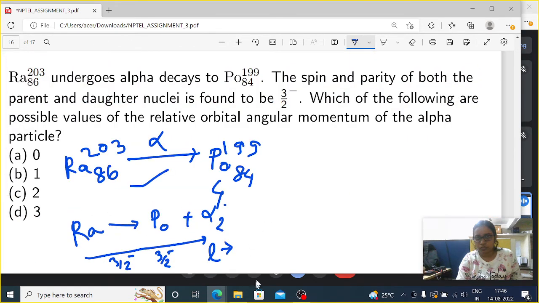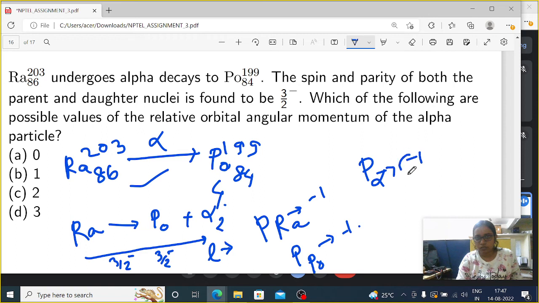Let's say Ra has parity -1, and the parity of polonium is -1. If the parity of alpha is, let's say, (-1) to the power 1, that means minus. As parity is a multiplicative quantum number, the outgoing particles have a total parity of -1 times -1, which is positive.